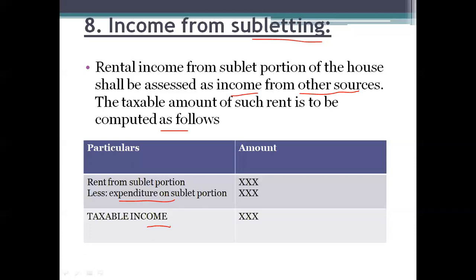Meaning, whatever rent amount we receive, and from that whatever expenditure we have incurred for that sublet portion, we need to claim the deduction, and the balance amount will be chargeable to the head called income from other sources.